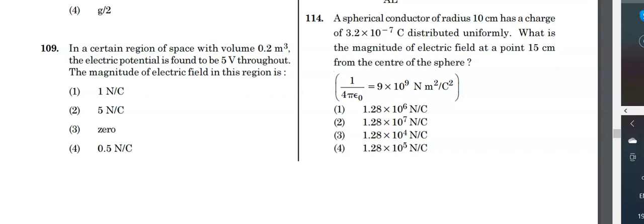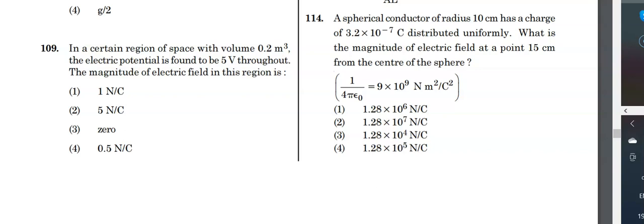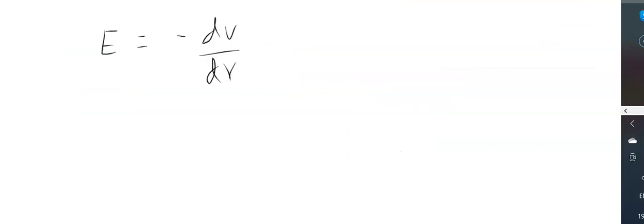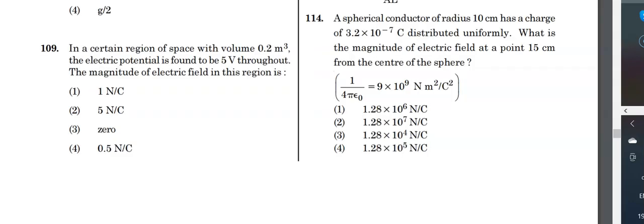Next question. In a certain region of space with volume 0.2 meter cubed, the electric potential is found to be 5 volts throughout. The magnitude of the electric field in this region is, let us solve this. We know E is equal to minus dV by dr. From the question, V is constant throughout, so dV by dr is equal to 0. Therefore E is equal to 0 in this region. So option 3 is correct.